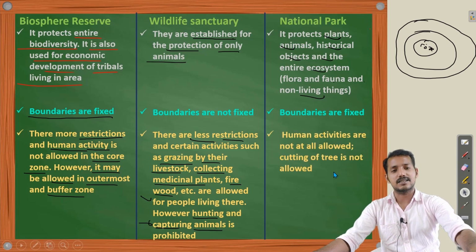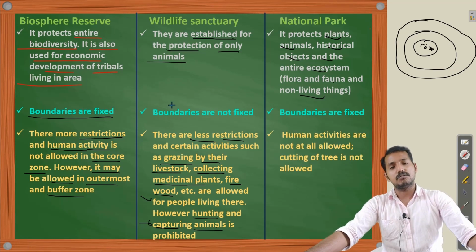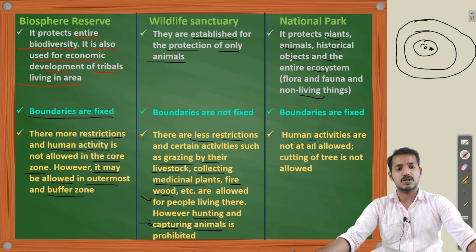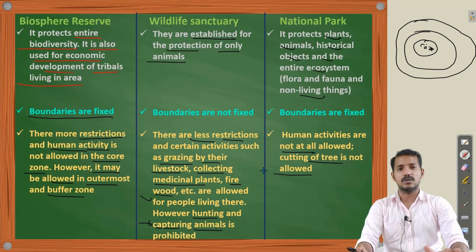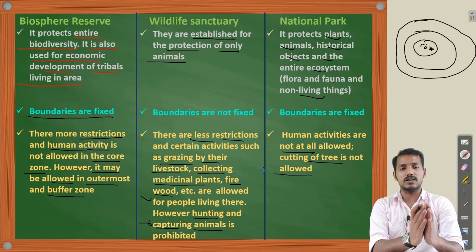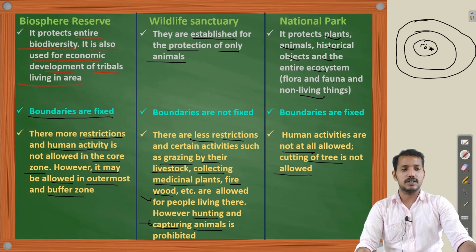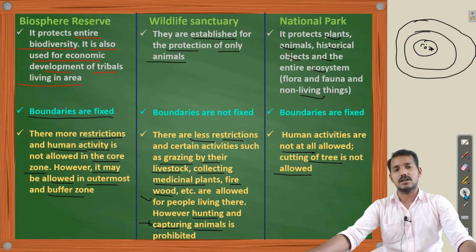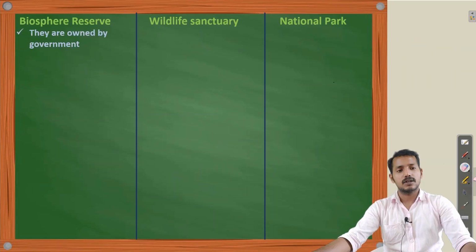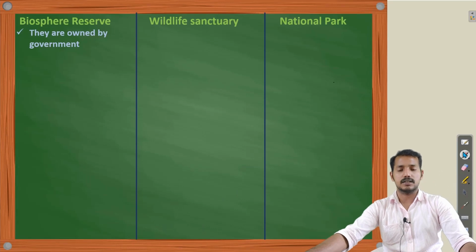While when we come to national park, there are much more restrictions. That means human activities are not at all allowed. Cutting of trees is also not allowed. Nothing is allowed. It's completely reserved. We can only enter through a particular region where the government allows us to visit. In the other part of the national park, we will not be able to enter. It is not allowed.